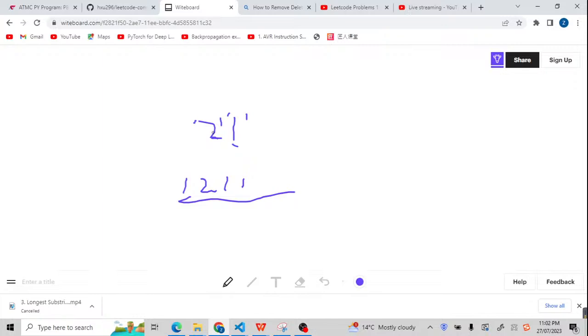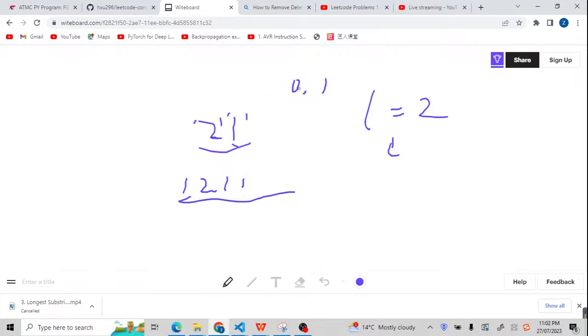So the length of the string of this 2, 1 should be 2. Let's define it as L. The length should equal 2. So we can use a for loop, for I in range this L. It means I can have two indexes. The first is 0 and the second is 1.